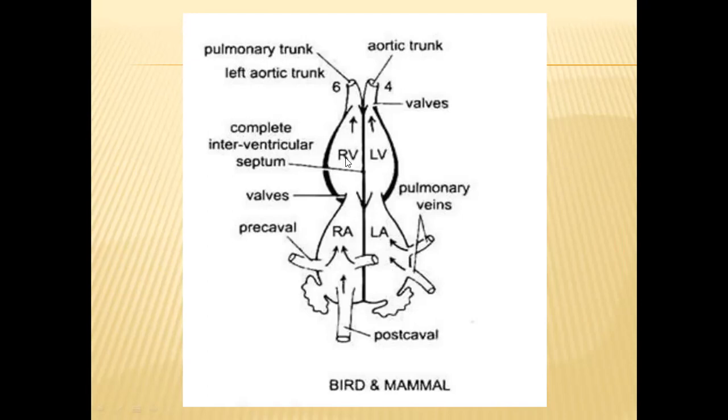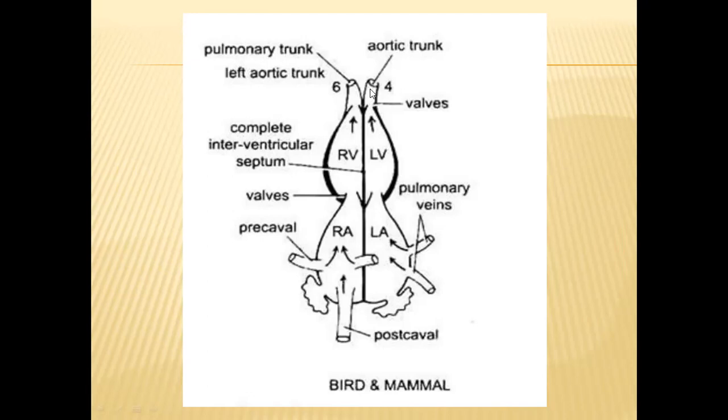And from these ventricles, only two aortic arches will come. One is the left aortic arch and another one is the right aortic arch. The right aortic arch will supply blood to the lungs. That's why it is called the pulmonary artery or pulmonary trunk. And another one is the left aortic arch.